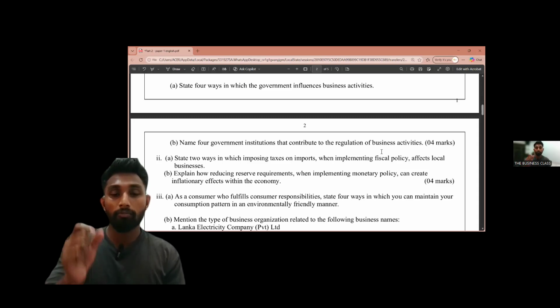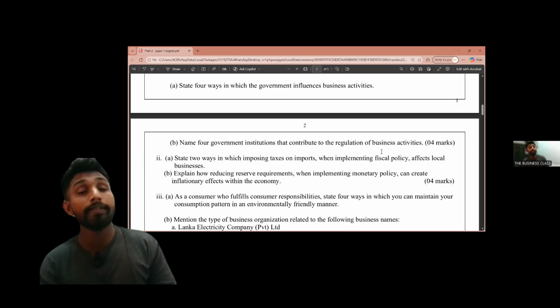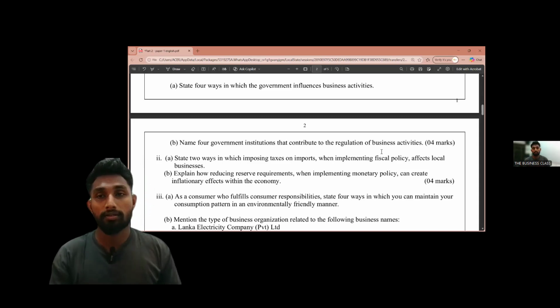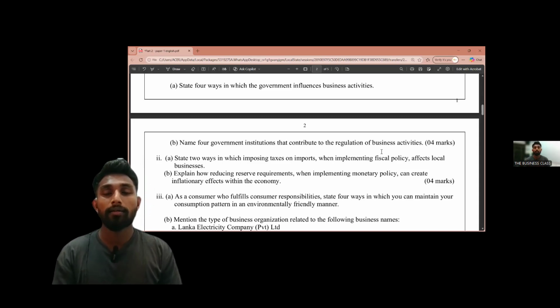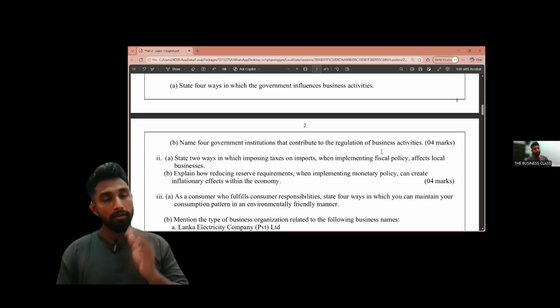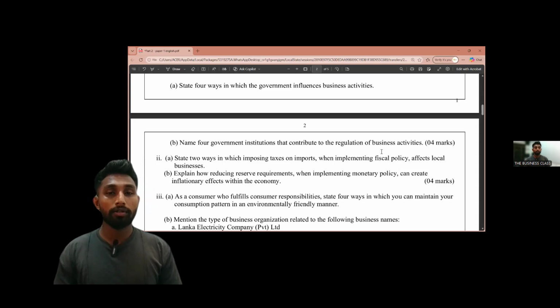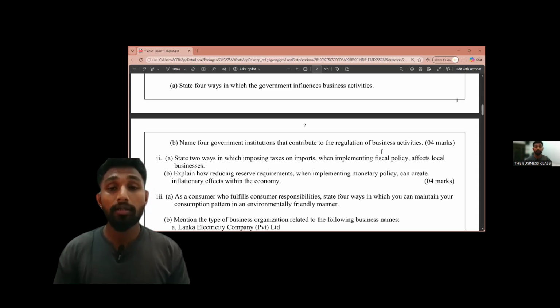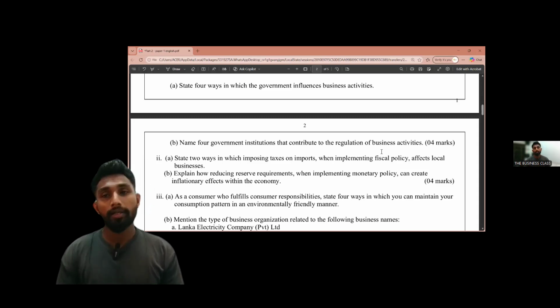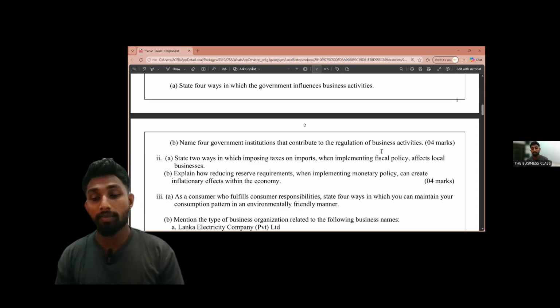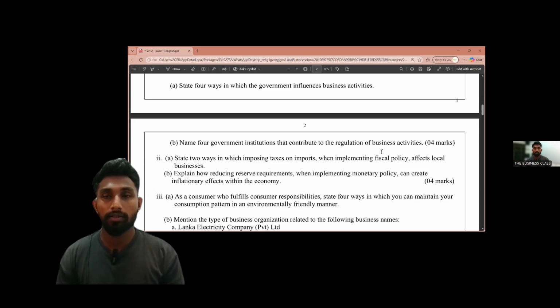The one who checks answers will think you are a genius if you write that. Do not write only the institution, write the way they are regulating businesses. You can write CBSL regulates the banking sector.